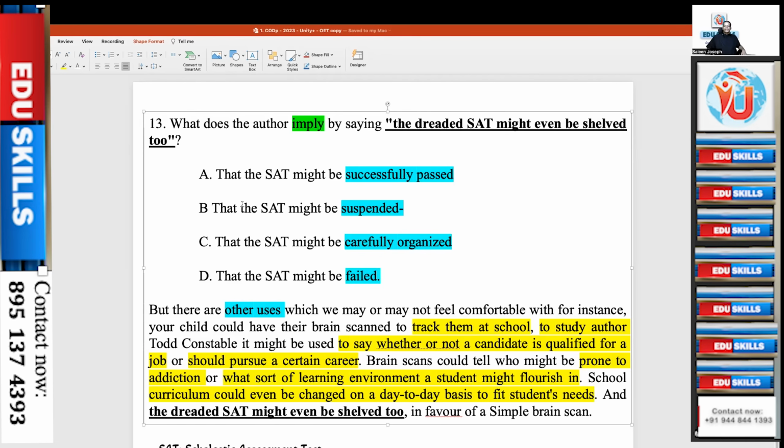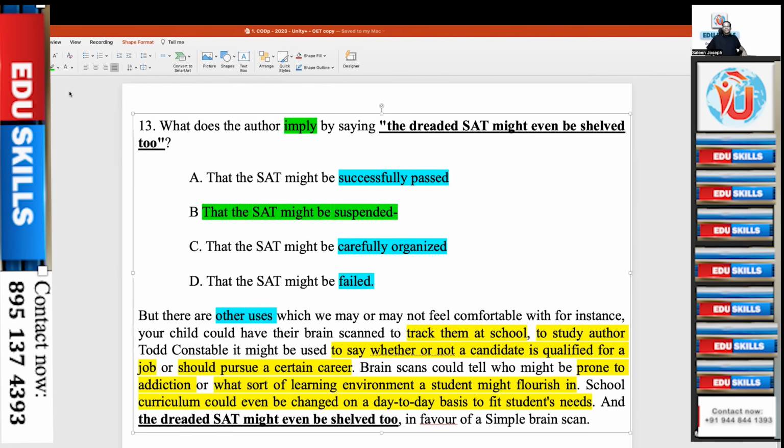This is not because you don't have strategies. This is because your competency requires to be improved. It's a simple thing, when you read it is immediately understood, and dreaded SAT might even be shelved. Dreaded means it's negative. It's OET. Instead of SAT, if you use OET, dreaded, so OET might even be shelved, to keep it away, suspend, in favor of a simple brain scan.